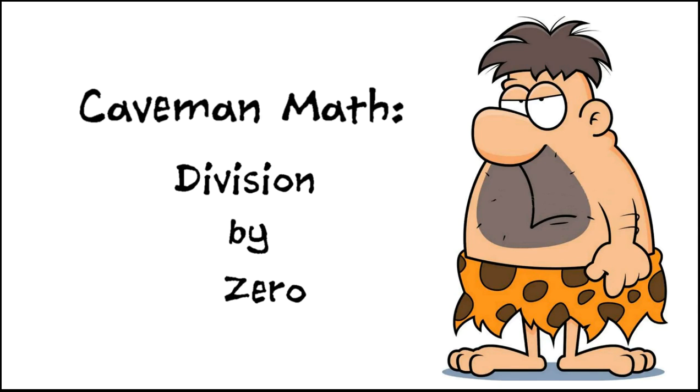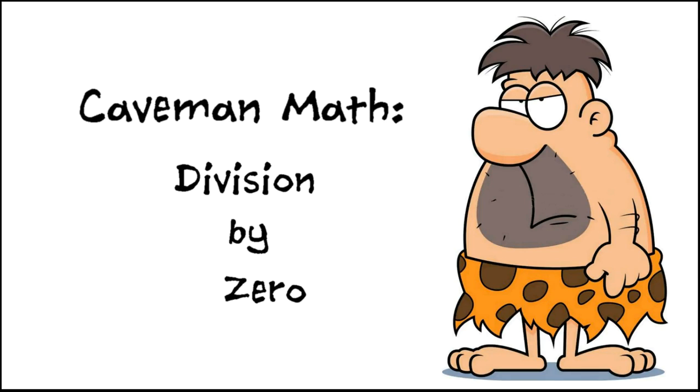So you've probably heard the story that mathematics started with the caveman and piles of rocks, that was the first mathematics that was done. That's really just speculation, but it certainly does make sense. And so we're going to go back in time and do some caveman math today, see why division by zero is impossible. The point being that even in the most primitive math, in caveman math, we can see that division by zero is impossible, and that it is not zero, that something divided by zero is not zero, and in fact that it has no answer.